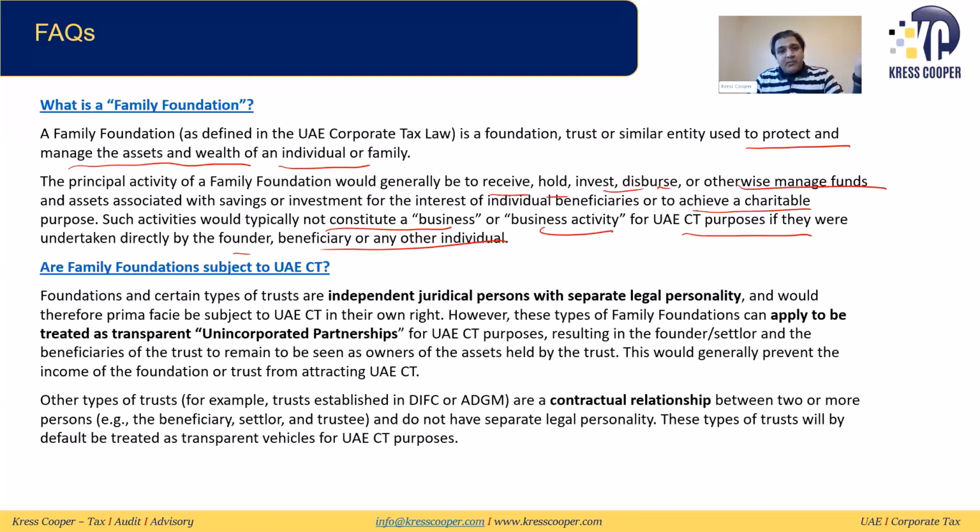So it will be considered a family foundation, but in the law they have given a typical definition of the family foundation. So for a family foundation subject to UECT, it can be a trust or it can be a foundation as per the law. A trust can be legal, or it can be through contracts as well. If legal and opted and approved, then it will be considered an unincorporated partnership. If not opted or not approved, then it will be considered a juridical resident person in the UAE. It will be subject to tax. And if these are trusts created through contracts, then it will be considered an unincorporated partnership or transparent.